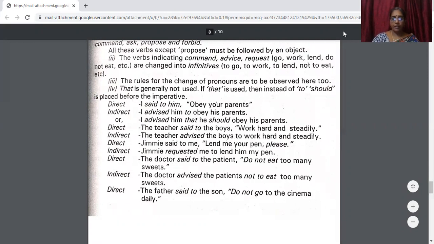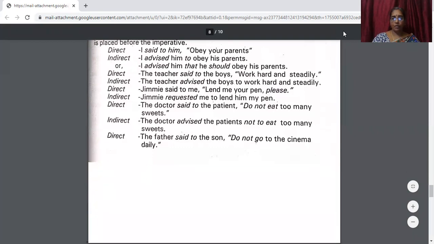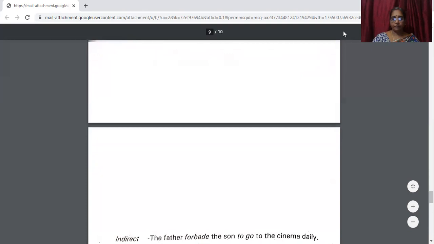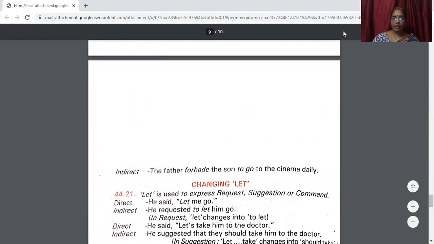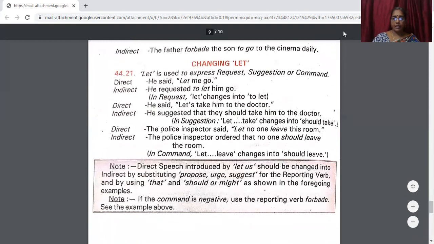Okay, let us take another example. The father said to the son, do not go to the cinema daily. Okay, the father forbade the son to go to cinema daily. Forbade itself is a warning. Don't do that. Okay.